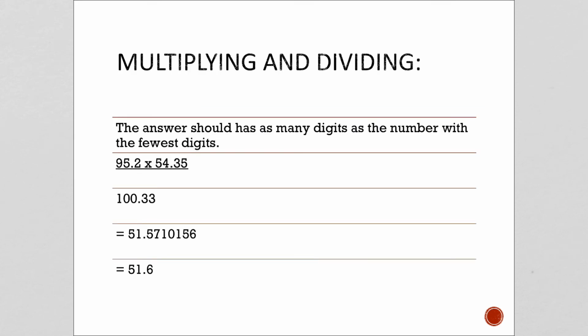In multiplying and dividing, the answer should have as many digits as the number with the fewest digits. So this one, we have 95.2 times 54.35 divided by 100.33. That equals 51.571056. But if we take a look at the one that had the fewest digits, it was this one. So our answer needs to be reported in 3 significant digits. So 51.6 would be our answer.